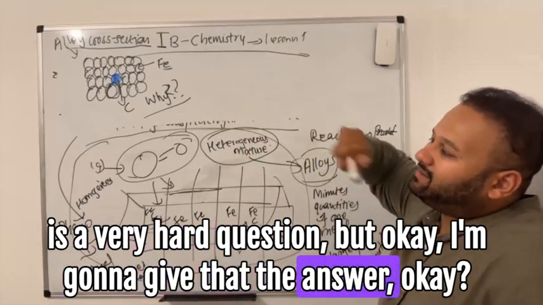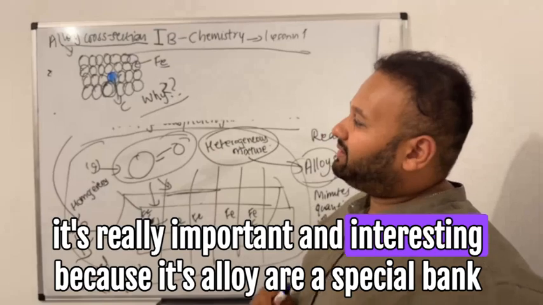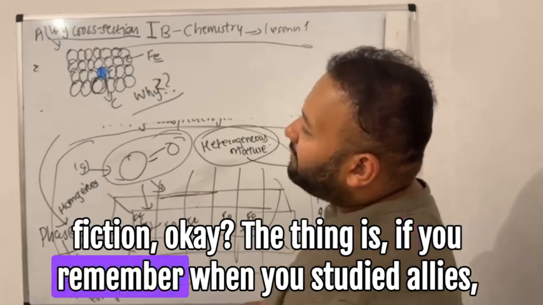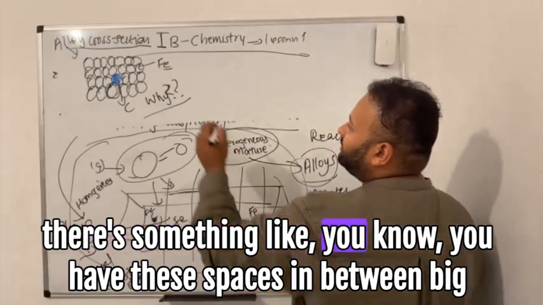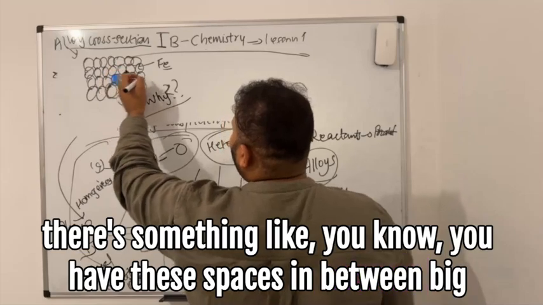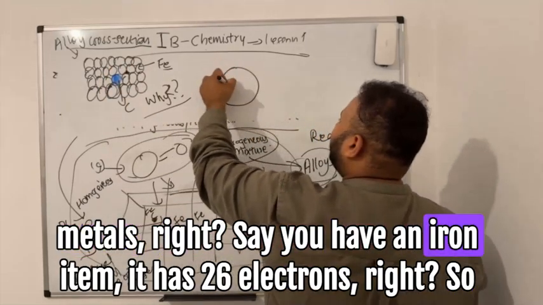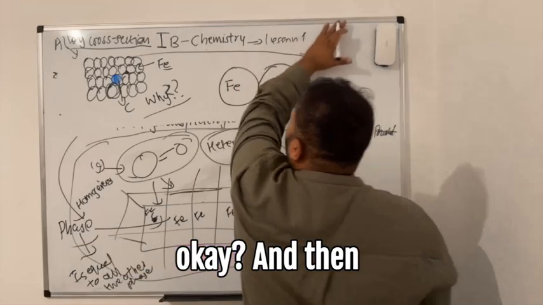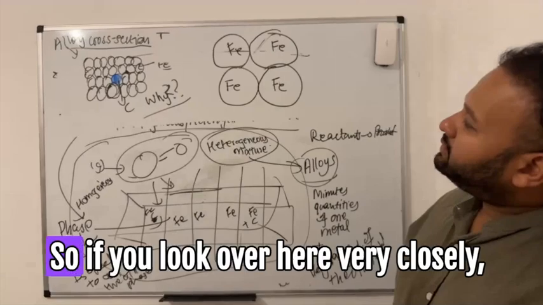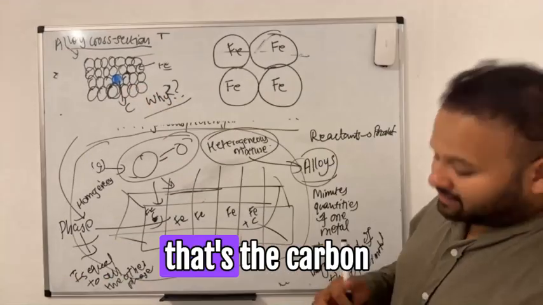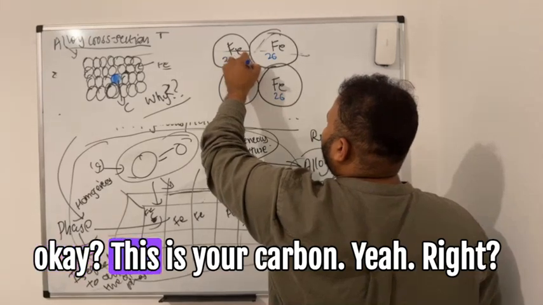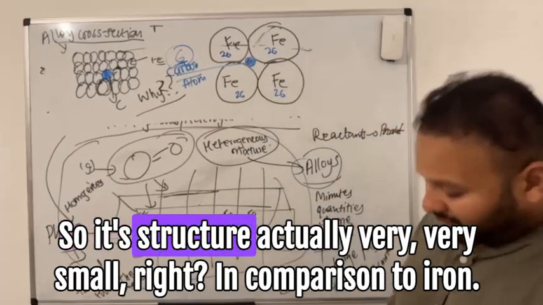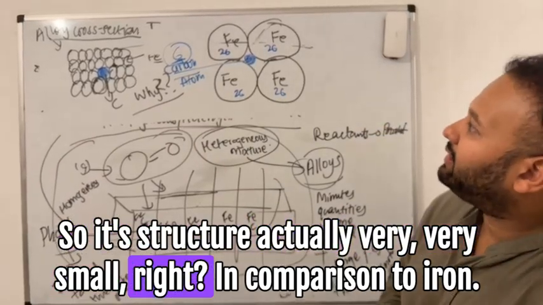I'm going to give you the answer, because it's really important and interesting. It's a special kind of mixture. The thing is, if you remember when you studied alloys, you have these spaces in between big metal atoms. Say you have an iron atom, it has 26 electrons. So you have two iron atoms over here, and I'm going to put one more over here. If you look over here very closely, where's the carbon? In the middle. Of course, it's going in over here. This is your carbon. How many electrons does carbon have? Just 6. So its structure is actually very, very small in comparison to iron.